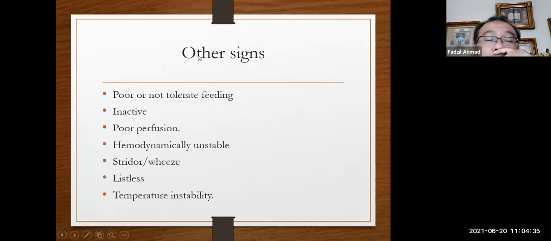Other signs you can look at are poor or intolerant feeding, inactive, poor perfusion, hemodynamically unstable. I mean that the BP, pulse rate, heart rate, all are not normal, and then stridor, wheeze, listless, and temperature instability. Sometimes they are hypothermic, sometimes they become hyperthermic.